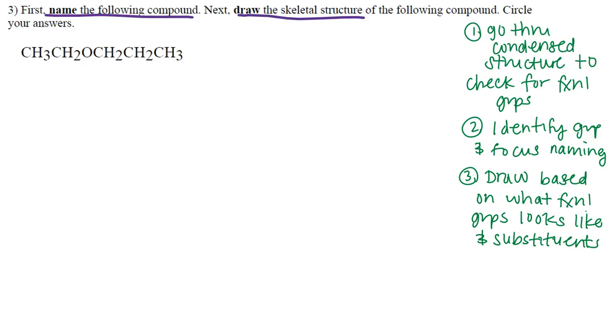How do I approach this question? Well, first things first, I'm going to look at the compound that's given. This is the condensed structure that's given, and I'm going to go through and check for functional groups. So I'm like, okay, CH3, CH2, oh, I see oxygen here, CH2, CH2, CH3. So automatically I'm like, I have an organic compound that has some R group, an oxygen in the middle, and then some other R group.